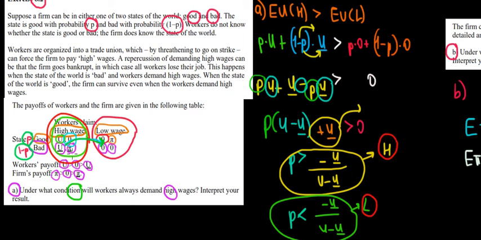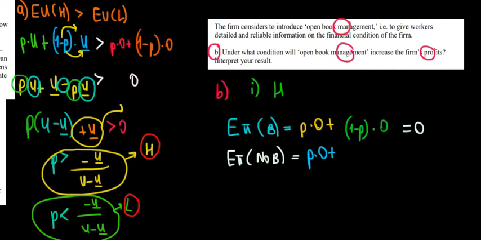So the company is doing bad. It cannot pay that money, meaning that it's going to suffer losses. So it's a negative profit. With that remaining probability, it's a negative profit. So 1 minus P times a negative profit. Now let's see what kind of result we get over here. This is just 0, but over here 1 minus P is still a probability, right? Any probability is going to be positive. This is a negative value because of the negative profit. Plus times minus is going to give a negative result. So we get a negative result over here.